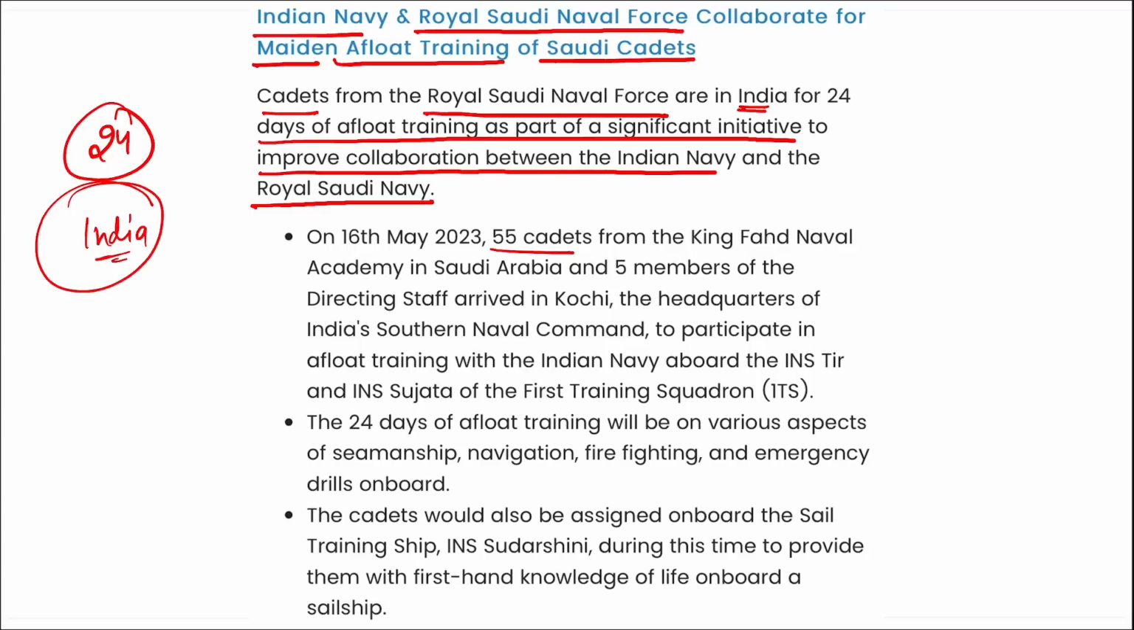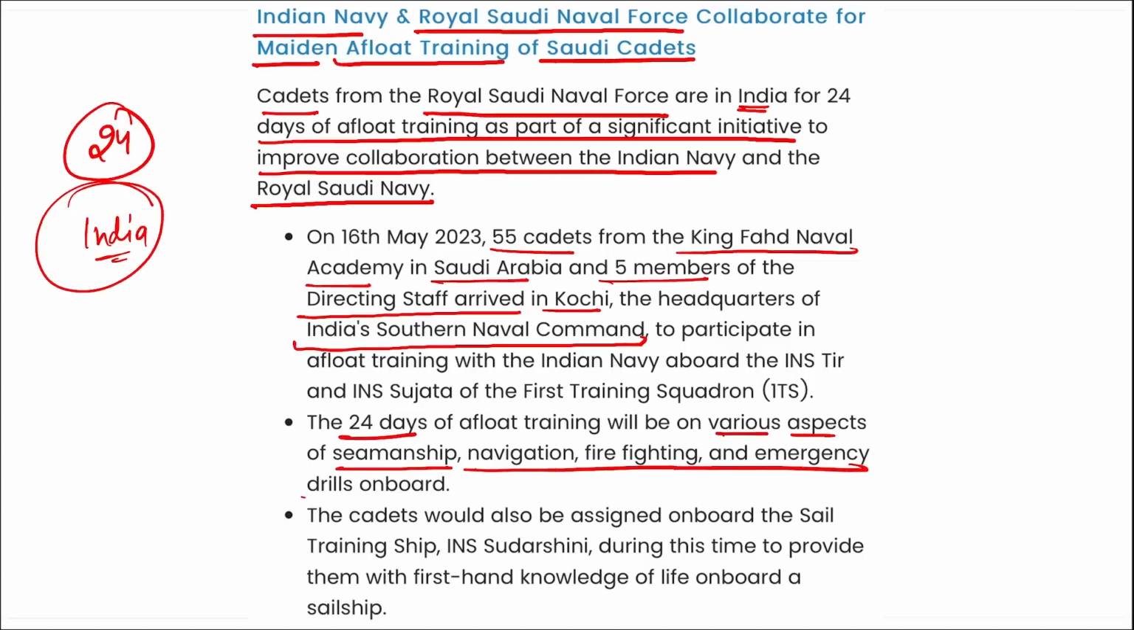Correct? 55 cadets from the King Fahd Naval Academy in Saudi Arabia and 5 members of the directing staff arrived in Kochi, that is the headquarters of the Indian Southern Naval Command. The 24 days of the float training will be on various aspects of seamanship, navigation, firefighting and emergency drills aboard. The cadets would also be assigned aboard the sail training ship INS Sudarshini during this time to provide them with first-hand knowledge of the life aboard a sail ship.